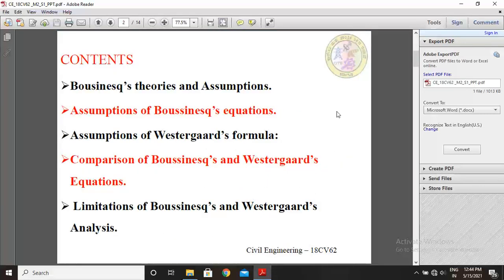These are the contents of Session 1: Boussinesq theory and assumptions, assumptions of Boussinesq equations, assumptions of Westergaard formula, comparison of Boussinesq and Westergaard equations, and limitations of Boussinesq and Westergaard's analysis. So these are the contents of today's Session 1 class. I want to explain in detail all these contents in today's class.